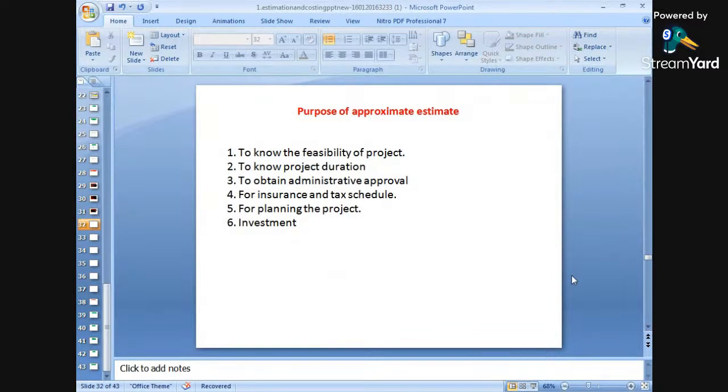Next is, what is the purpose of approximate estimate? Why is it to be prepared? Why is it a must to prepare an approximate estimate? What is the need of approximate estimate? Why do we have to prepare an approximate estimate?